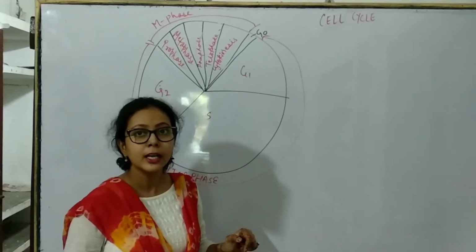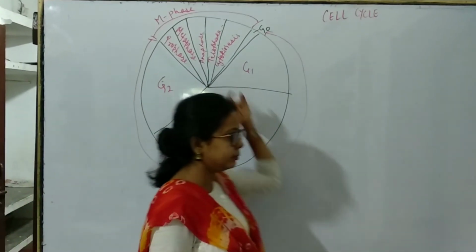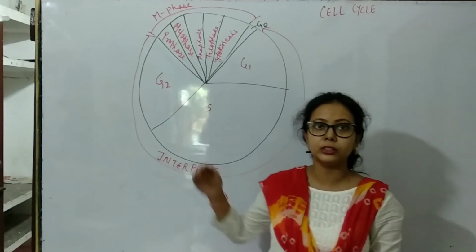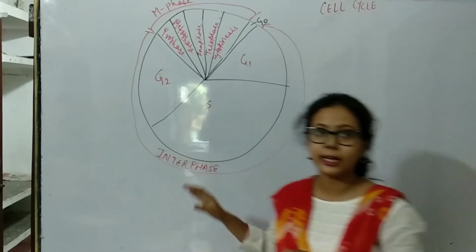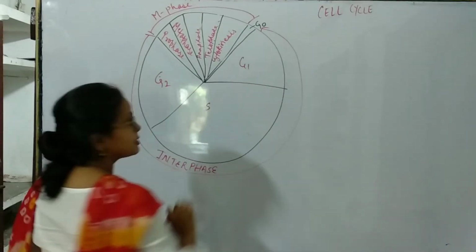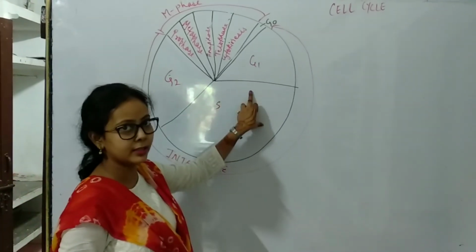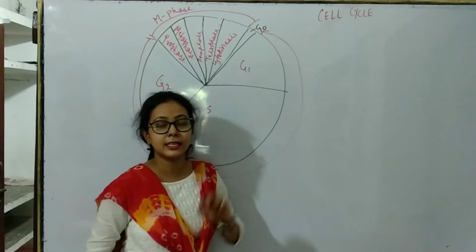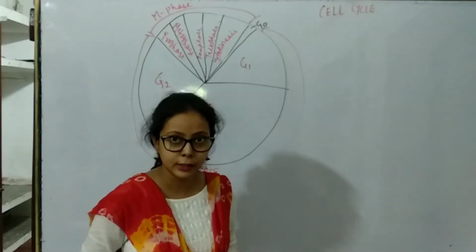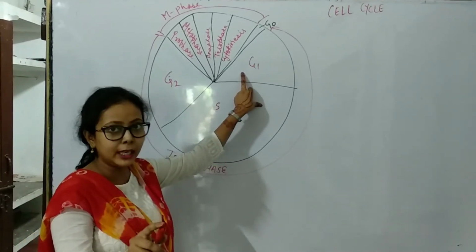In the G1 phase, the cell decides whether it has to be further divided or be left in a resting stage. G1 is also known as the gap 1 phase or growth 1 phase. In this phase, the cell is metabolically active and the DNA starts to prepare for replication.